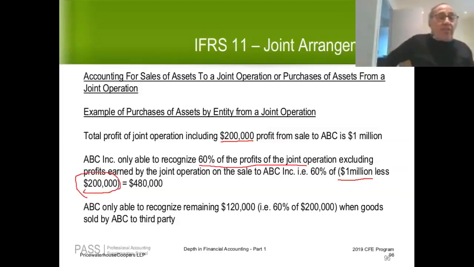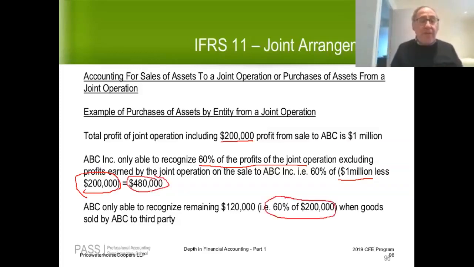So effectively, ABC can only pick up their share of the profits on external sales of the joint operation to external parties, but they can't pick up their share of the $200K. So they would pick up 60% of $800,000, which is $480,000. That's the portion of the profit they would be allowed to pick up. ABC would only be allowed to recognize 60% of the $200K on the sale to itself when they actually sell the goods.